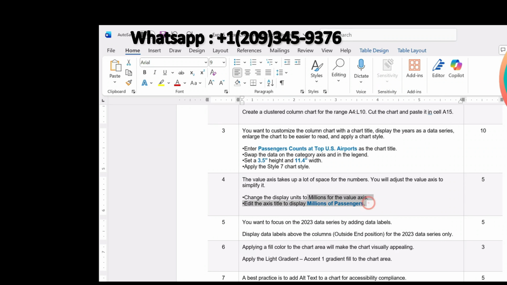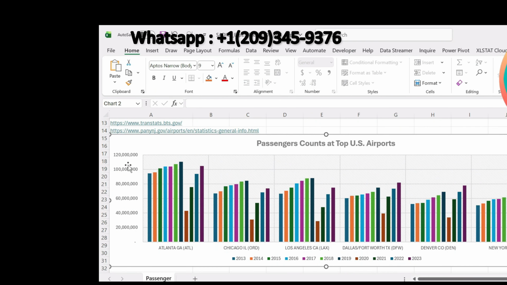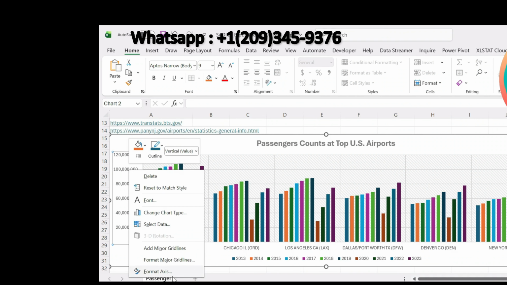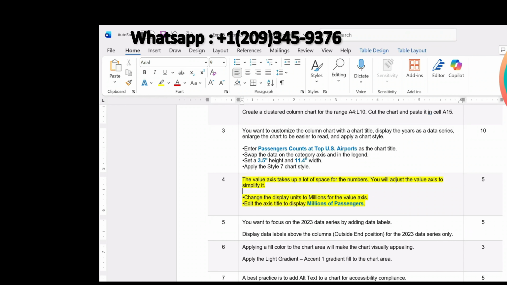So now we are going to do next step, that is step number 4. The value axis takes up a lot of the space for the numbers. You will adjust the value axis to simplify it. Change the display units to million for the value axis. So our value axis is given here, that is vertical axis. Select this, right click on it and click format axis. So format axis task pane will open. Now display unit, we are supposed to make the display units to millions.